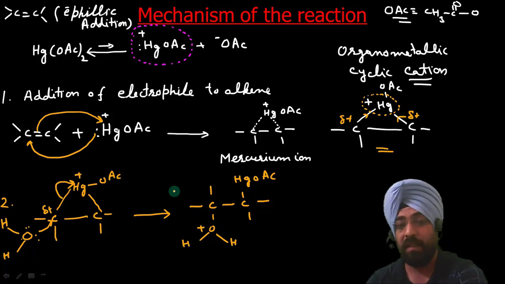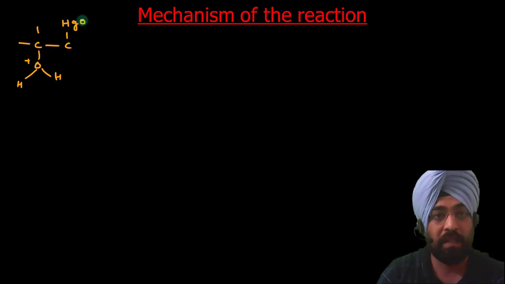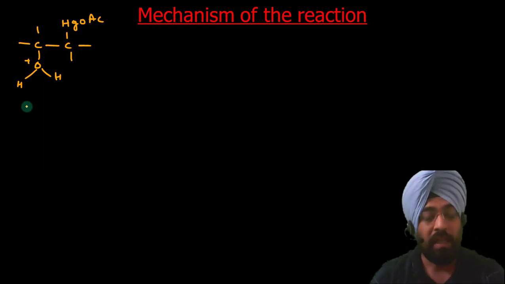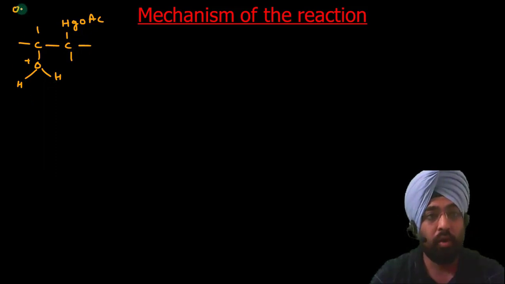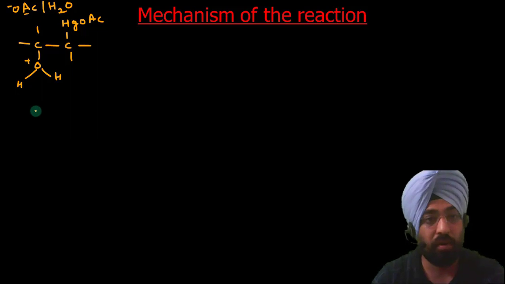Now what happens, this cation which is formed, I will write once again. Here we had C-OH positive, C-HgOAc. Yeah, this was the product. Now either OAc negative or water, out of these two, can abstract a proton from here.